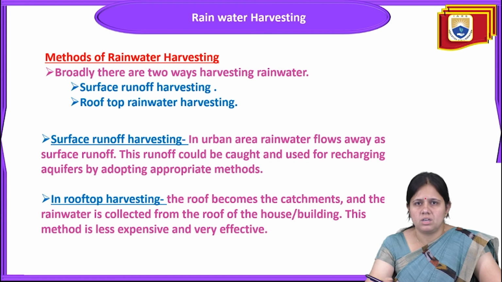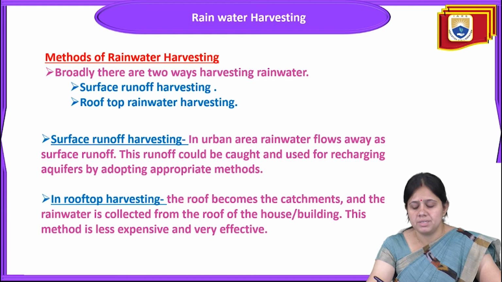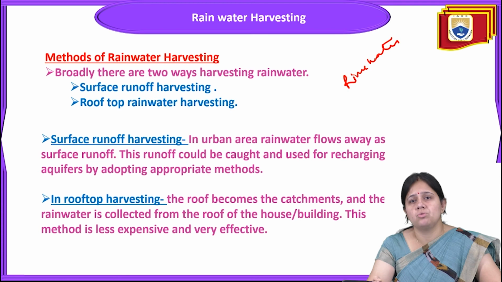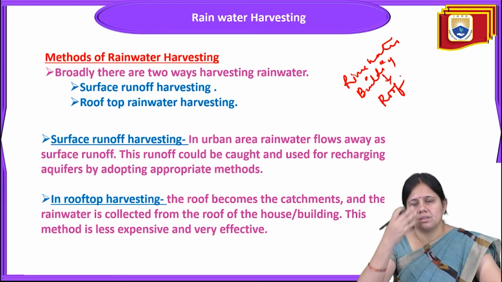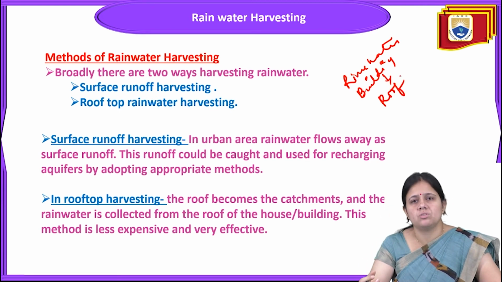Rainwater harvesting can be done by two methods. The first one is surface runoff harvesting, that is, river water. Next is the rooftop harvesting system, that is, in buildings. It is installed on the roof of a building. So it is installed on the roof of the building, and it will collect the water.